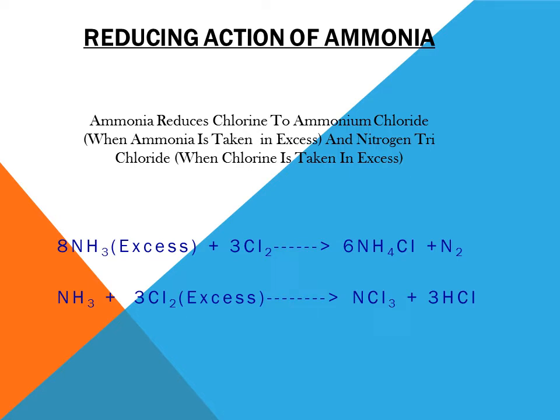These two equations, you have to note down. That is, when we take ammonia in excess, the equation is 8NH3 + 3Cl2 gives 6NH4Cl + N2. On the other hand, when we take chlorine in excess, we have the equation NH3 + 3Cl2 gives NCl3 + 3HCl. In both these cases we have different products. In the first case, when we take ammonia in excess, we have ammonium chloride, and in the second case, when we take chlorine in excess, we have the product nitrogen trichloride.